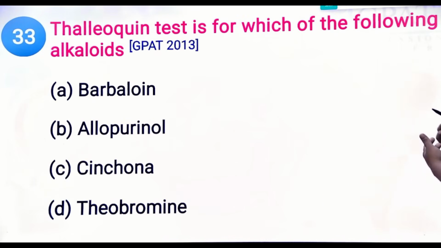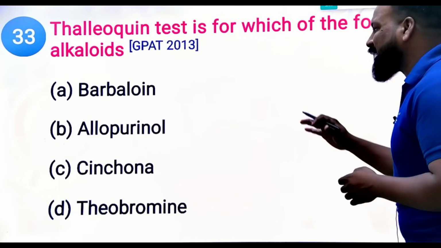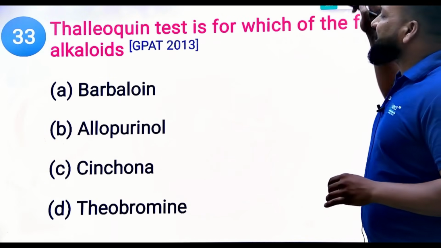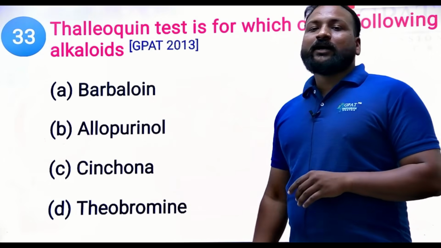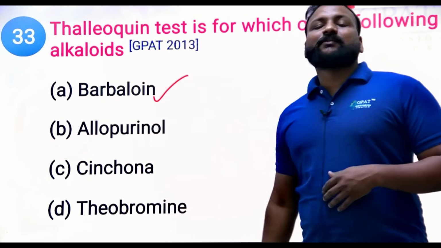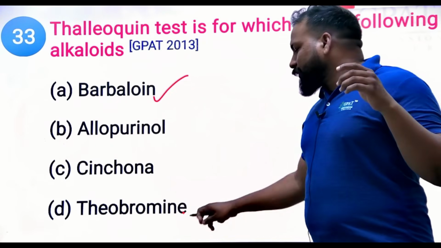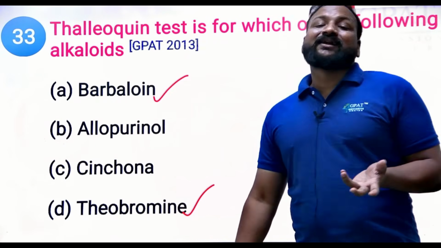Next, the thalleioquin test is for which of the following alkaloids? Barbaloin, allopurinol, cinchona, and theobromine. See, eliminate these two. Barbaloin is from aloe. Aloe is not at all an alkaloid, so you can eliminate that one. Theobromine is from the purine and xanthine derivatives.